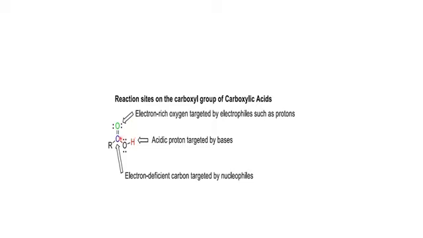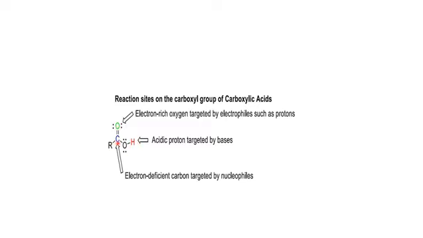This green oxygen is an electron-rich oxygen, where an electrophile could attack, such as if we have H positive, it prefers to attack here instead of this, where this H is an acidic proton which is being attacked by base. It means this is the ideal position for an electrophile, and this is an ideal position for a base.